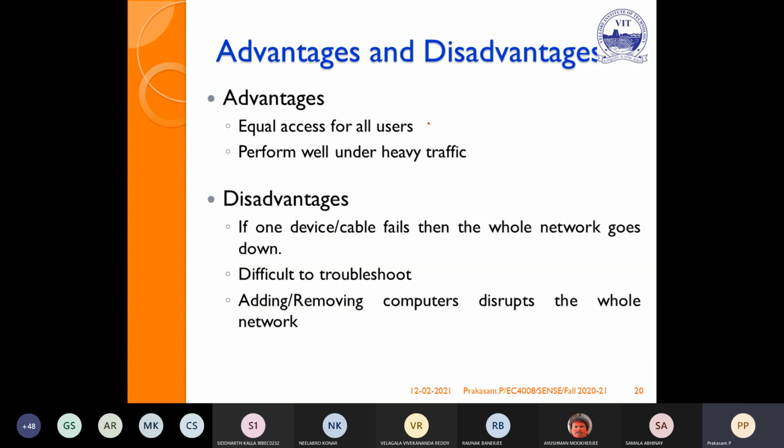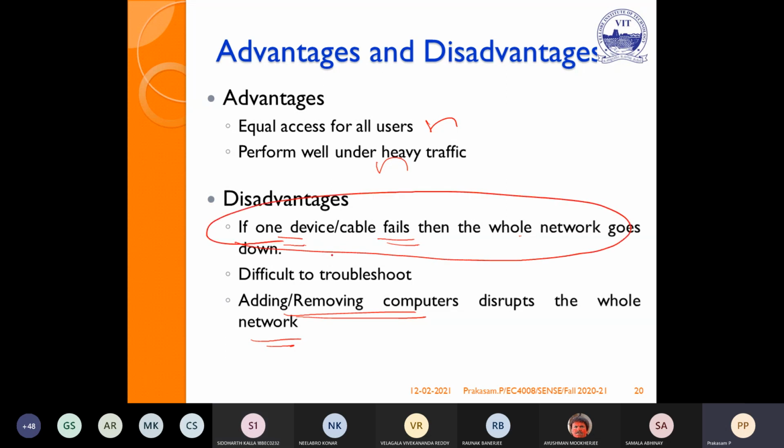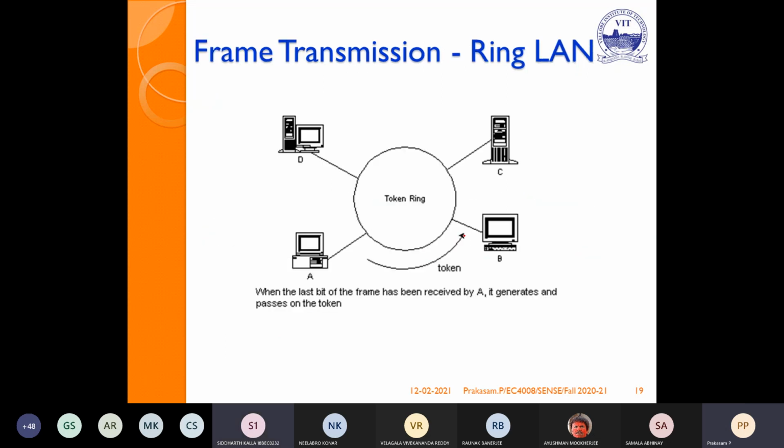Advantage: equal access for all users. It even performs well under heavy traffic. But the problem: if one device or one cable fails, then the whole network will go down. Difficult to troubleshoot. Adding or removing a computer disturbs the whole network. To overcome the first problem, we can go for the dual ring. So one ring in this direction, another ring in this direction.